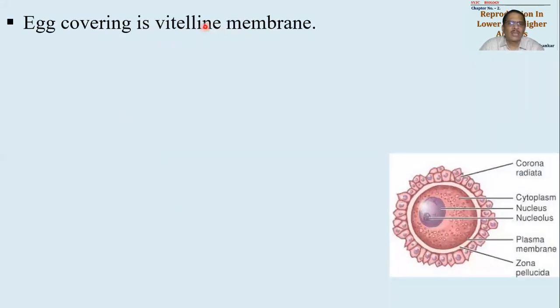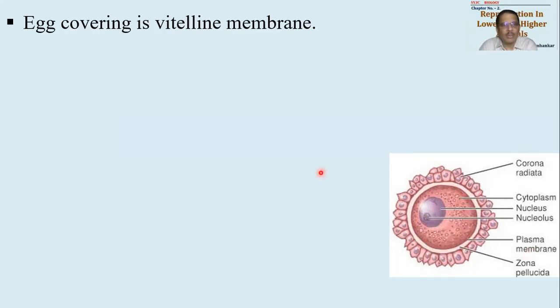Eggs are having certain coverings. So human egg also is having some covering. First is vitelline membrane. So you can see over here, this is a cytoplasm. You could see small amount of yolk present. This is nucleus held in secondary stage or secondary division stage, second maturation division stage. Then the boundary over here, इस बाउंड्री को क्या कहेंगे हम लोग, पहला बाउंड्री है उसको कहेंगे वाइटलाइन मेम्ब्रेन और प्लाज्मा मेम्ब्रेन.